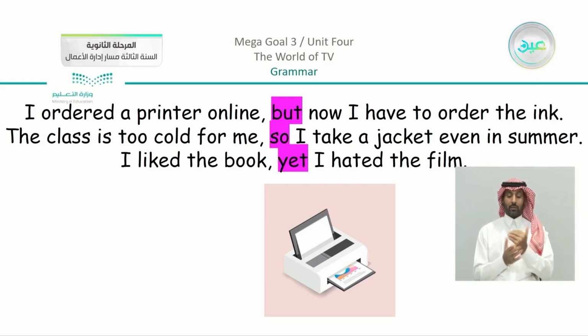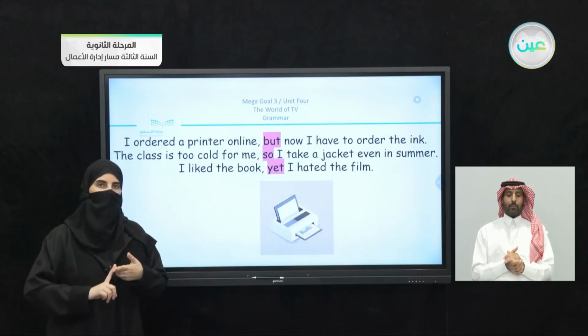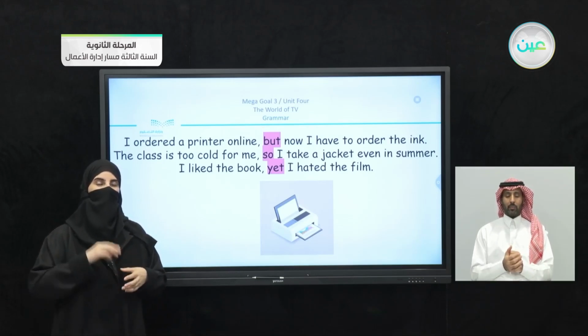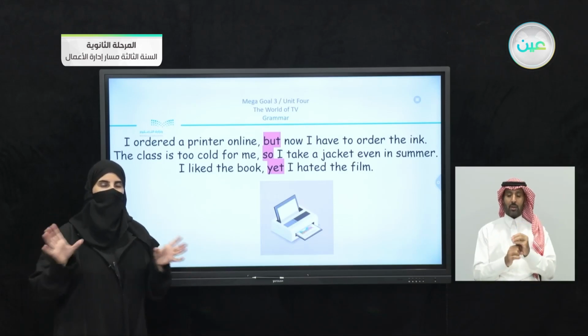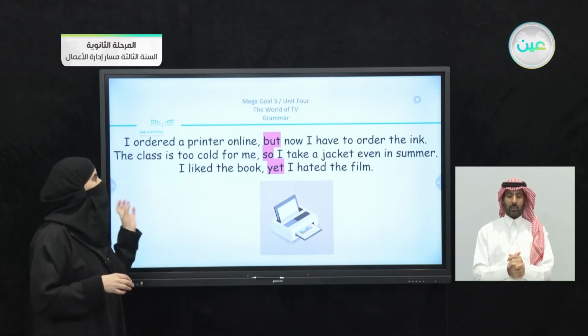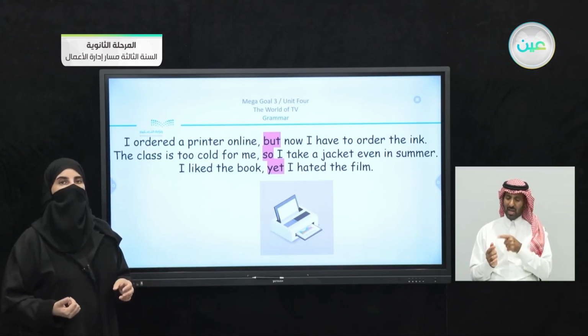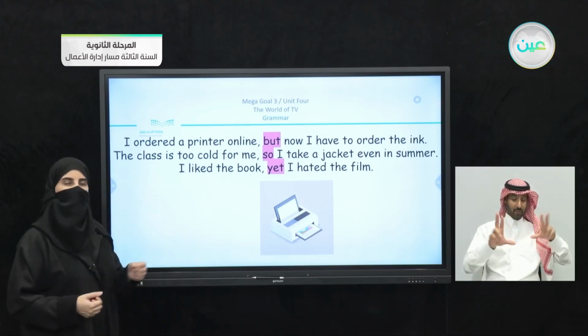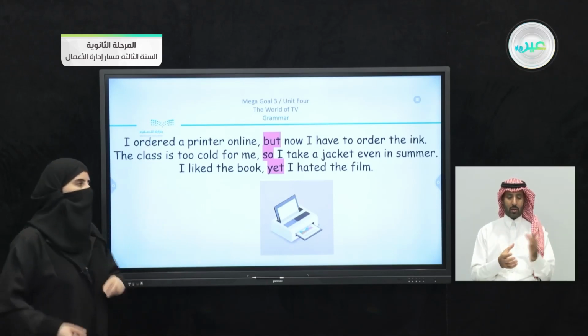We have the last sentence: I liked the book, yet I hated the film. So these are two separate ideas, that you liked the book, and the second one that you hated the film. You can just join them together and give a complete sentence using the two clauses: I liked the book, yet I hated the film. So here you can see that we use just one conjunction to join two ideas together.